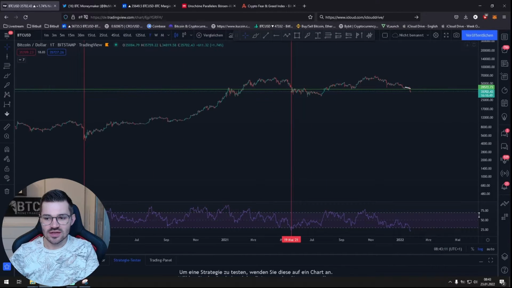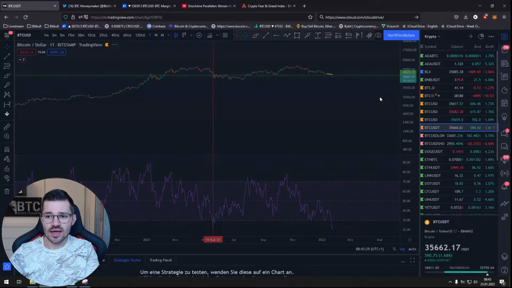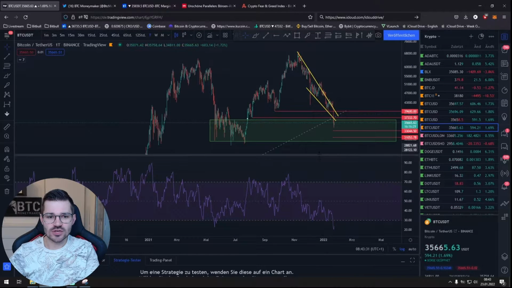And we can even see it down here, where in the RSI graph we can see a strong downtrend in the market. And unless we overcome this downtrend resistance, we cannot really expect the price to push upward anytime soon. Now let's take a look at this other chart here.